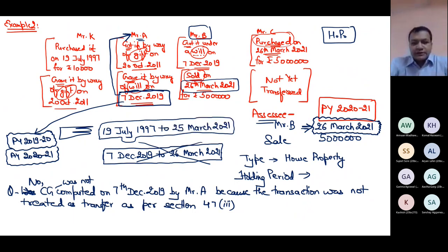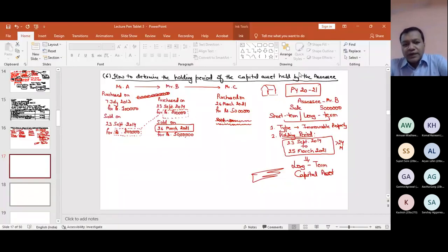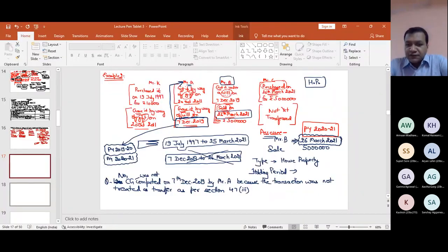If yes, please raise your hands. You have to think now rationally. Is it clear? If yes, please raise your hands. It was covered in the meaning of transfer, but since it was also covered under section 47 clause 3 and it is not a transaction which is to be treated as transfer, I had no option, but I cannot compute capital gain. Now on the same lines,